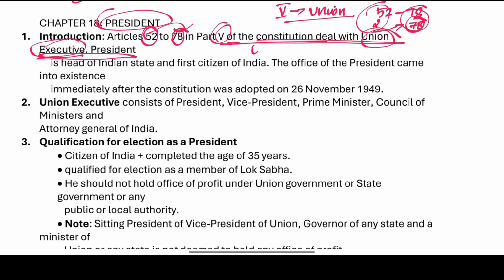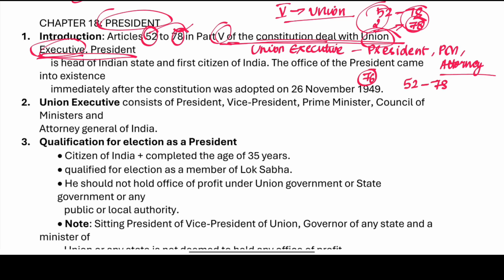Right. The Union Executive is under the President. Even the Prime Minister comes under the Union Executive, and various persons like the Attorney General come under the Union Executive, right? So for the Attorney General, it is Article 76. So Articles 52 to 78 are related to the Union Executive.